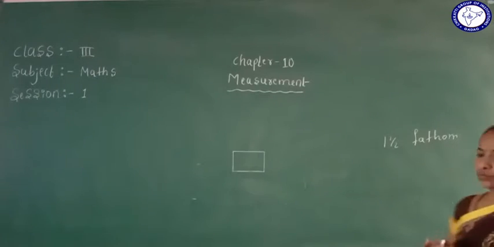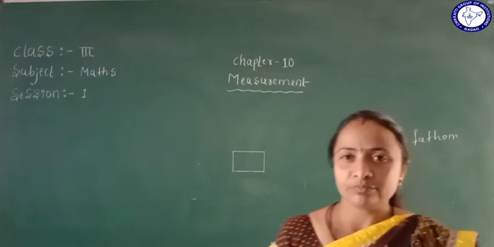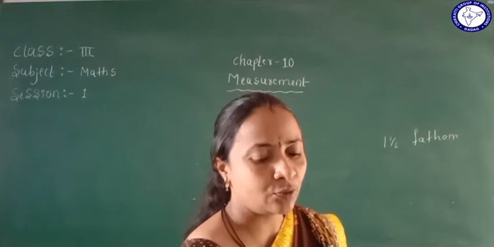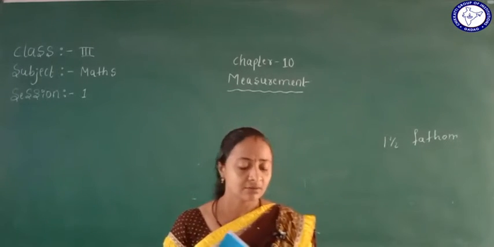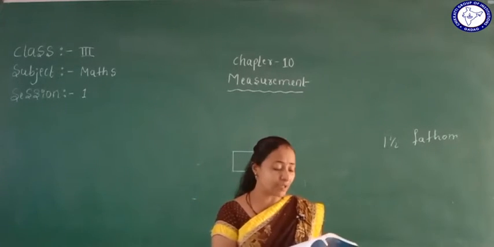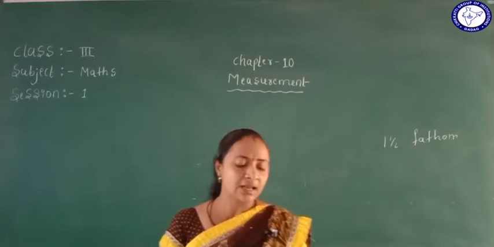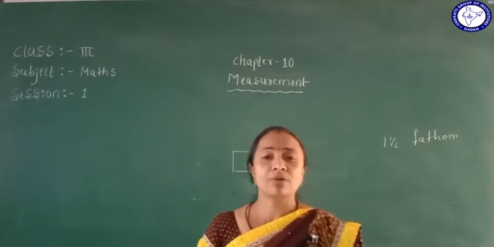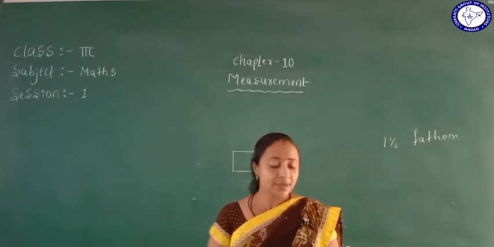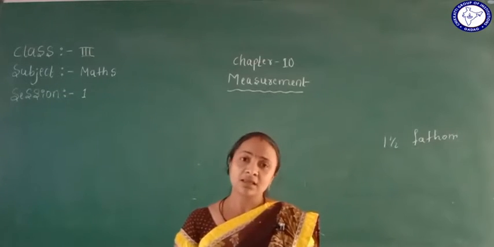So totally 12 handspans of the blackboard. In our school the blackboard is how much? 12 handspans of the blackboard. Like these 4 students, they are also measuring the blackboard in their school.